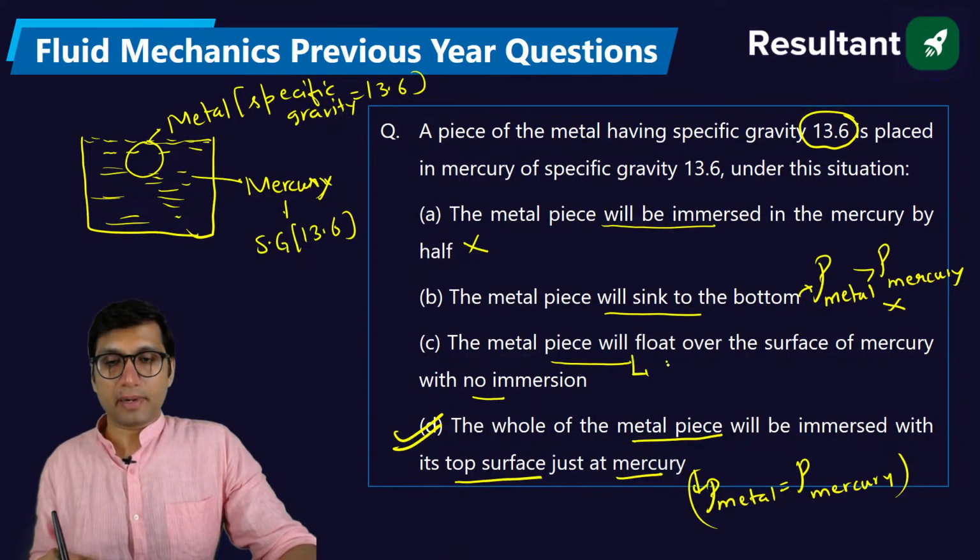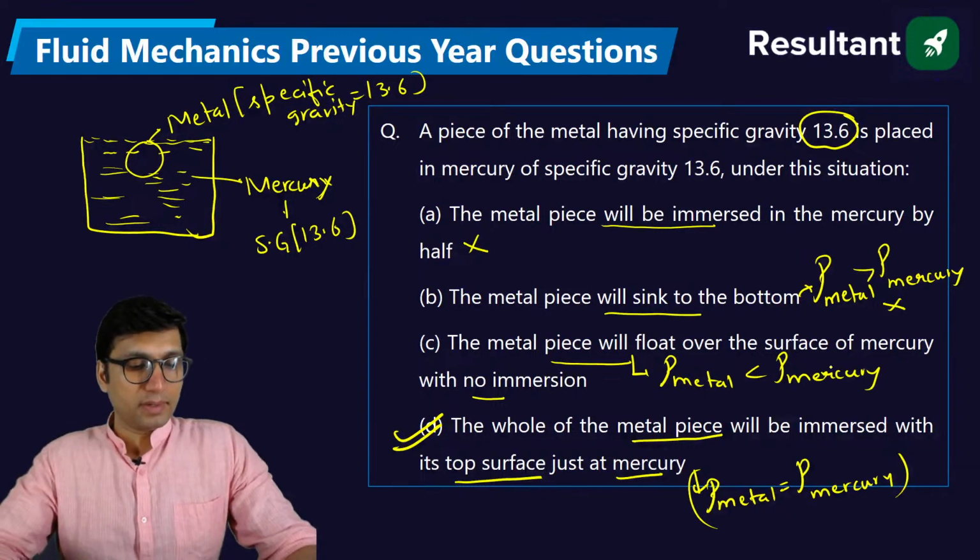This situation takes place when the density of the metal is less than the density of the mercury. Then this floating situation takes place. Okay, then the body will be partially submerged.